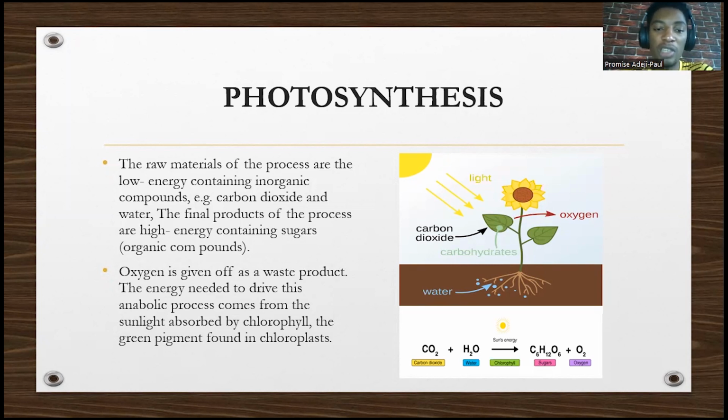Oxygen is given up as a waste product. So take note of that. Oxygen is usually given up as a waste product in photosynthesis. The energy that's needed to drive this anabolic process, anabolic means building up, catabolic means breaking down. So since we are building up, it's an anabolic process.